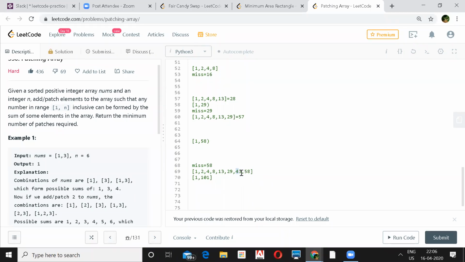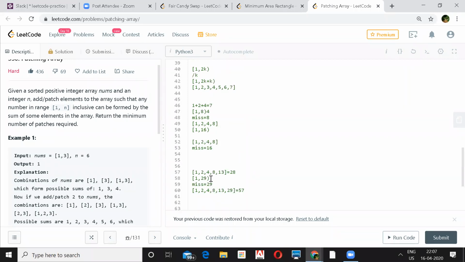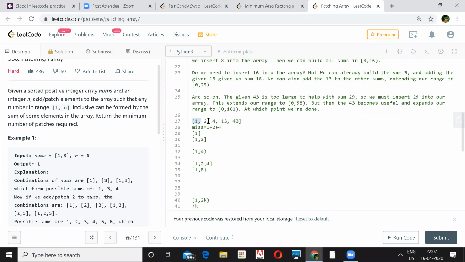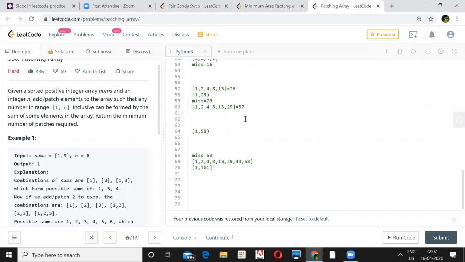And when you add 43 to this, you won't be able to get a sum of 100. So to get a sum greater than that, I have to add this miss of 58. See, the other reason why I'm adding them only whenever you find miss is less than your next number is that you have to generate sums from 1 to 100 here. Okay, in this question, you have to generate a sum from 1 to 100. So what is your target?